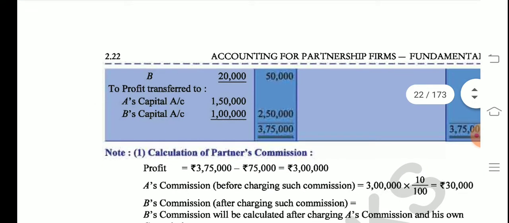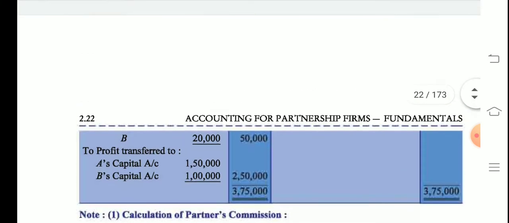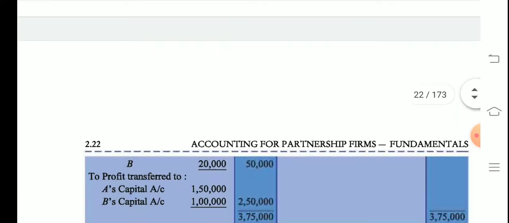Now how will the commission of B be calculated? B's commission will be calculated, students, in another way. That means A's commission will also be deducted. So what was A's commission? A's commission was 30,000. We had already got a balance of 3 lakh. So now 30,000 will be deducted from 3 lakhs, so that will be 2,70,000, right?